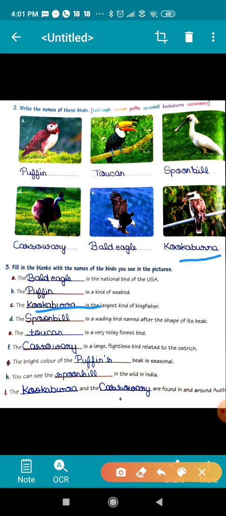Largest kind of kingfisher is kookaburra, and this is a wading bird, named after the shape of its beak. Children, do you know what is a wading bird? A wading bird has long feet, and they stand in the water for a long time. This type of bird is known as a wading bird, and its beak is like a spoon, so it is known as spoonbill.